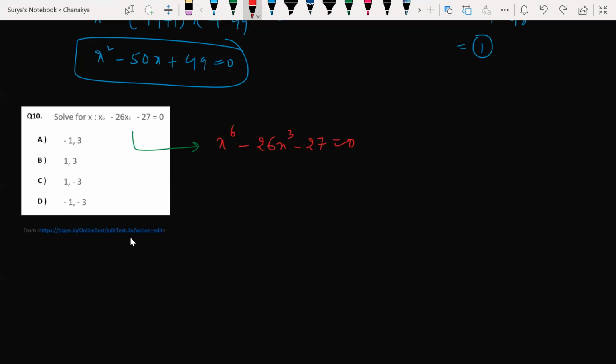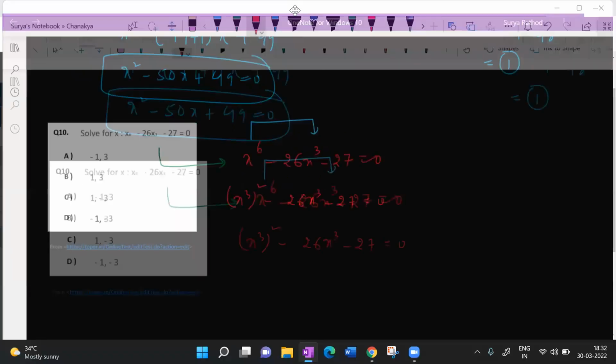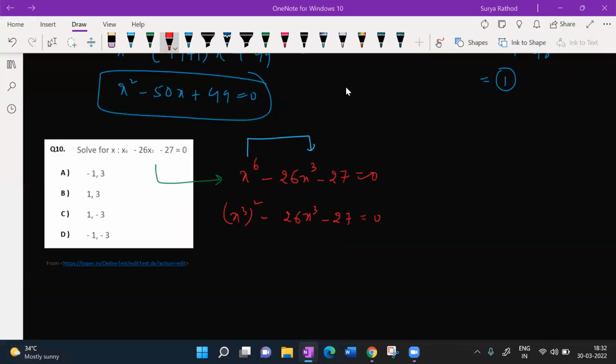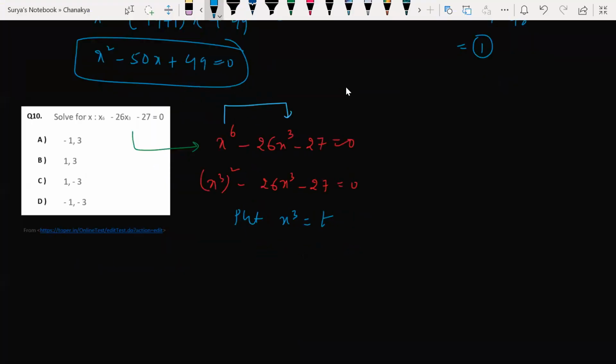So now, beta, here I have an idea. There is a relation between this and this. Now this can be written as what? (x cube) whole square. Very, very good. Pranav told the answer. Very good, Pranav. So now look at this, beta. If I write like this, now what can I do? Put x cube is equal to t. Can I write like that? Am I correct? So now t square minus 26t.